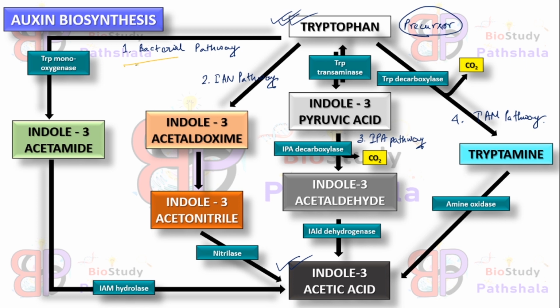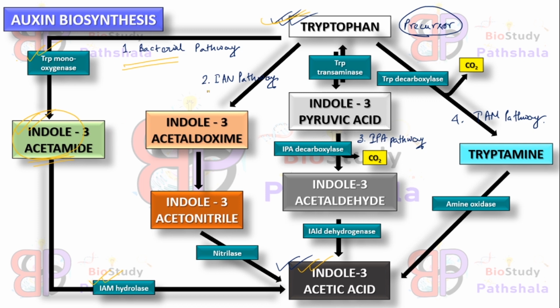First, in the bacterial pathway, tryptophan monooxygenase acts on tryptophan, resulting in the production of indole 3 acetamide. After this step, IAM hydrolase, which is indole 3 acetamide hydrolase, acts on indole 3 acetamide to produce indole 3 acetic acid, which is the terminal product of this biosynthesis procedure.